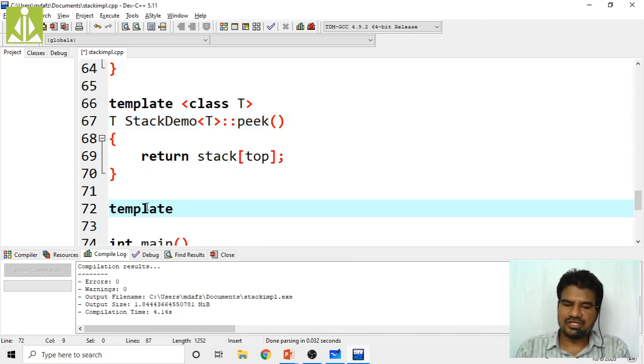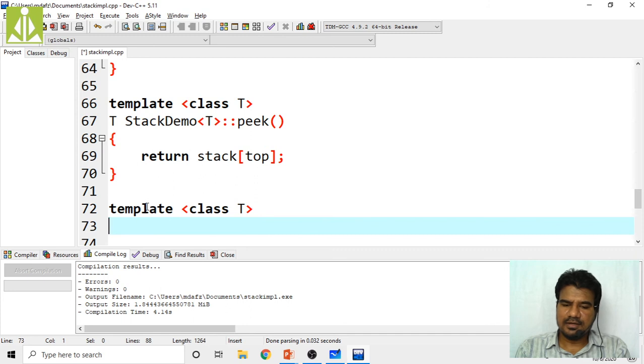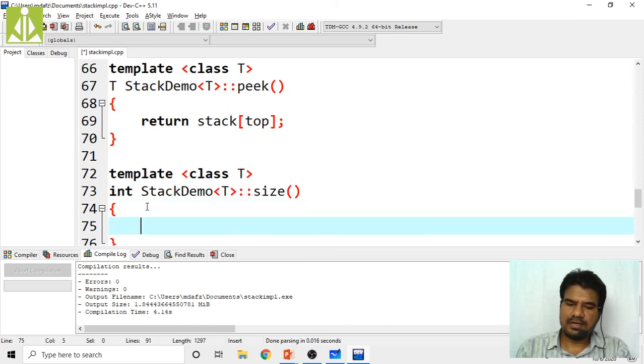So template declaration, template class T, then size it is an integer value only, integer stack demo T. Okay, then what we have to return from the size function, just top +1, that's it, very simple function, top +1.